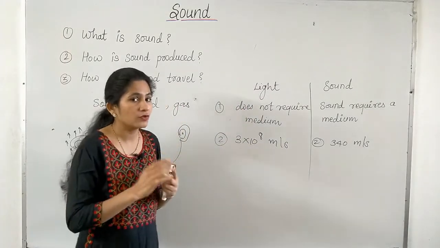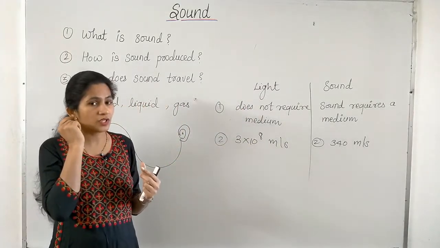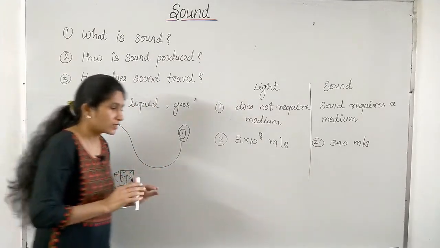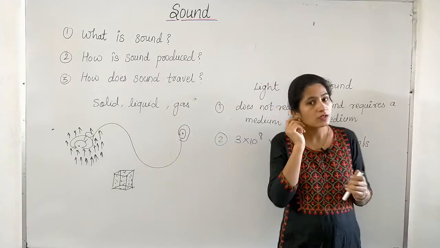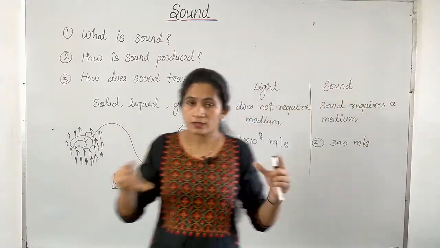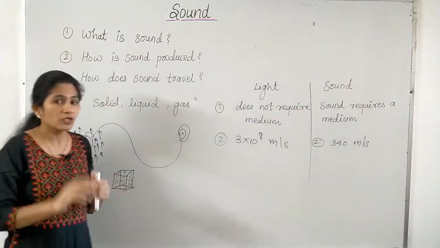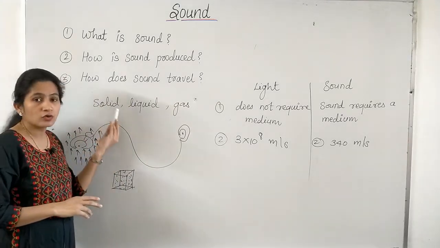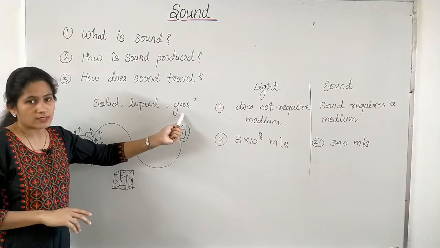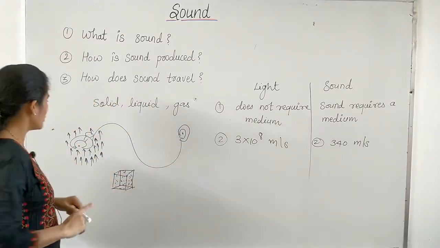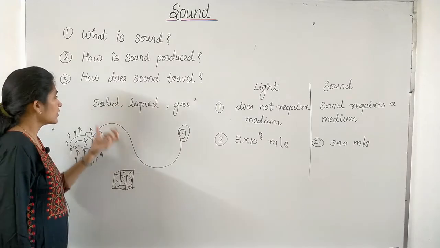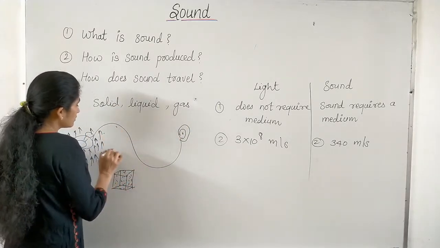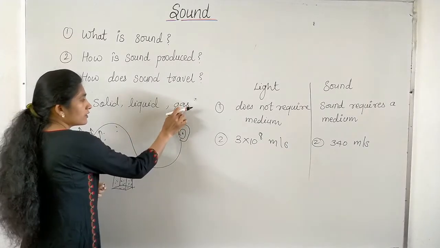At this time, if you keep your ear on the rail tracks, okay, don't do this activity, I will not suggest you do it, but if you keep your ear close to the railway track, then you hear the sound which you cannot hear in the air, because sound travels faster through solid than gas. Don't do this activity, this is not safe at all. So this is how sound travels in different media. In gas, the particles are loosely packed, there are very few particles, therefore it travels slowly.